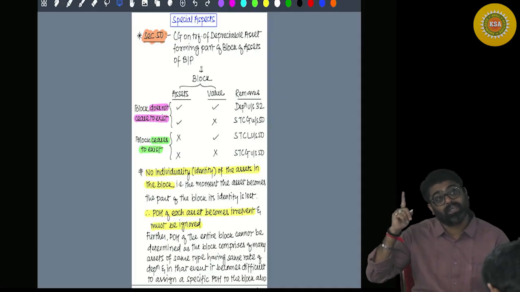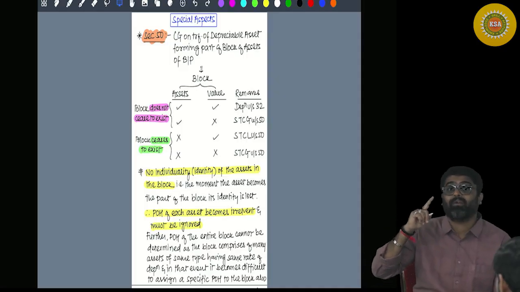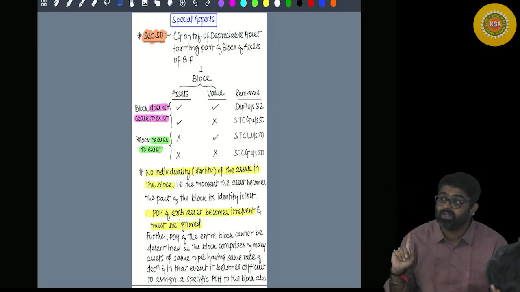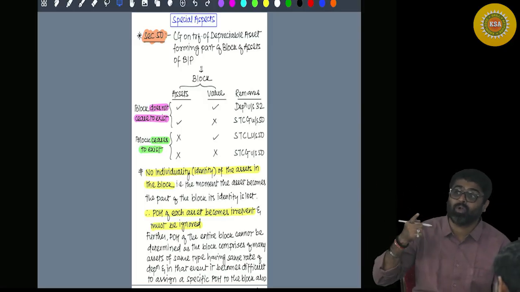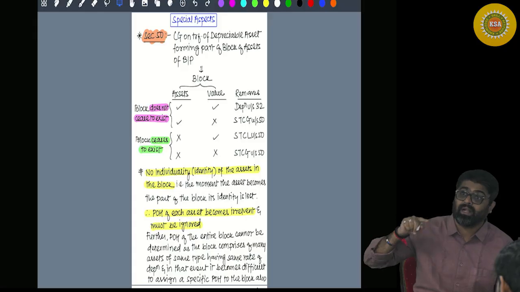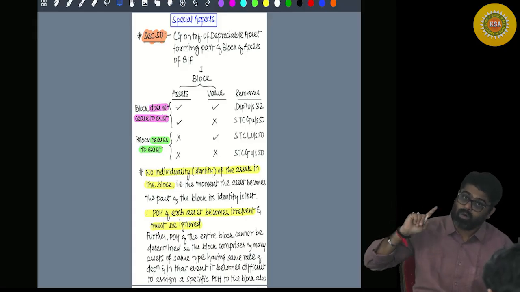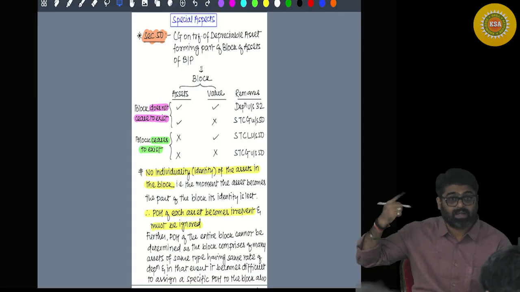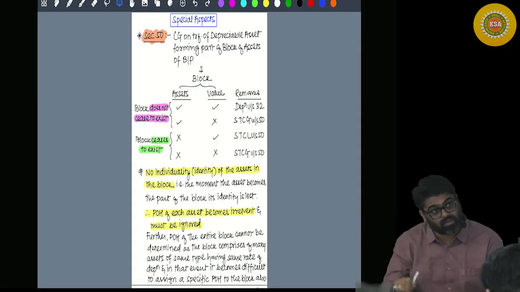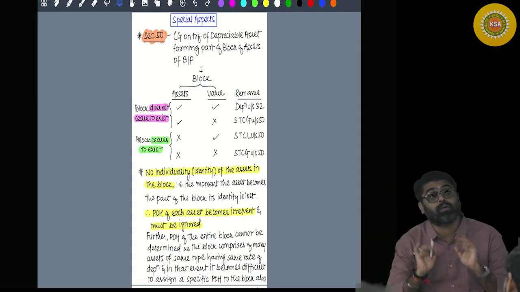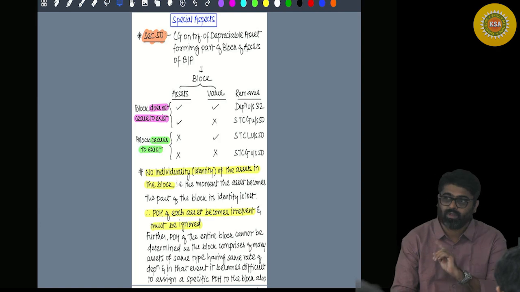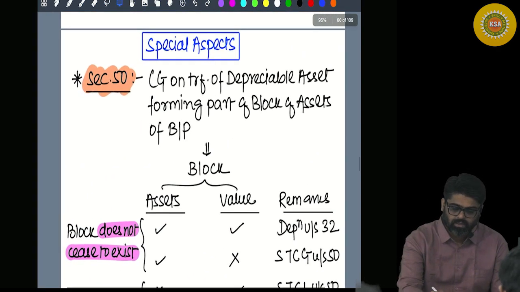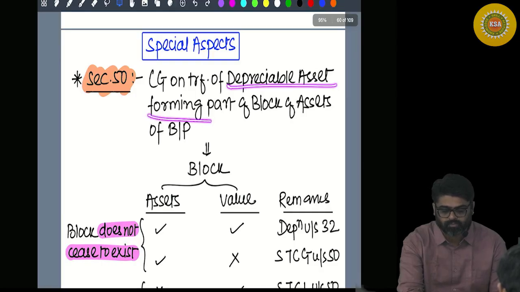When we did PGBP, I already told you that even that asset is a capital asset, but that asset is not under the block, although it is a depreciable asset. On that you claim the depreciation, but is it a part of the block? No. So I'm not talking about those assets. I'm talking about those assets which are depreciable assets and which are forming part of the block.